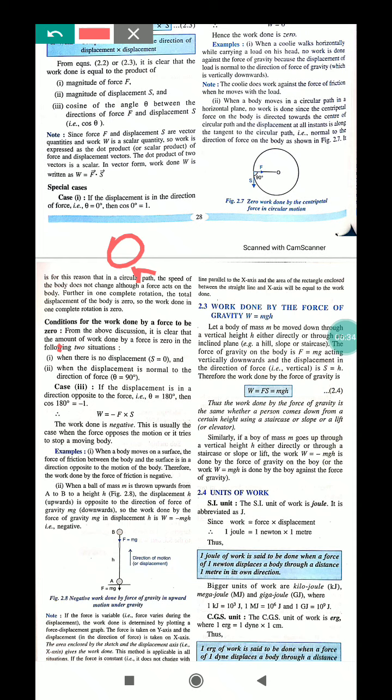When the displacement is normal to the direction of force, that means theta equals 90 degrees. Suppose I have pulled a weight from here till here, and again put it here. So is there any displacement? No, there is no displacement. So in this case also there is no work done.